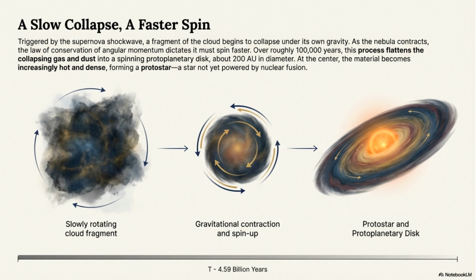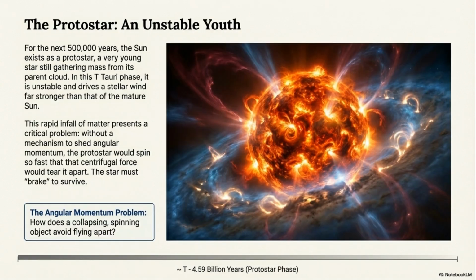Conservation of angular momentum caused it to spin faster and flatten into a protoplanetary disk, forming a dense, hot protostar at the center. For the next 500,000 years, the Sun existed as an unstable protostar, gathering mass from its parent cloud. A critical problem arose. The protostar would spin so fast that centrifugal force would tear it apart, known as the angular momentum problem.